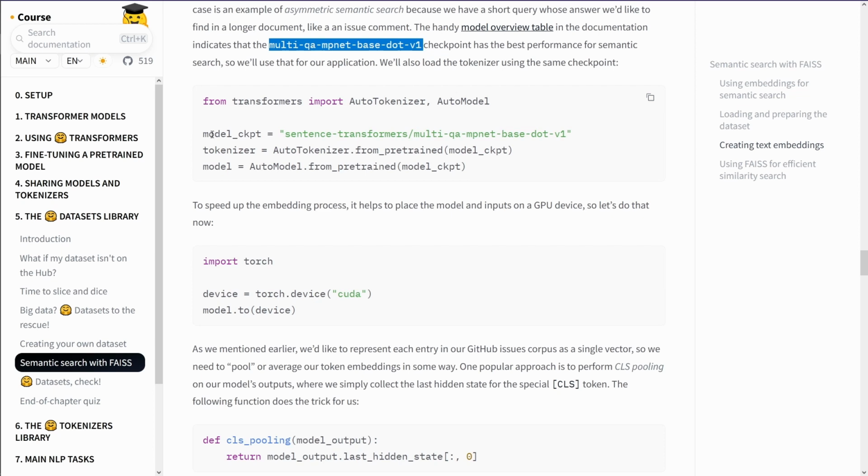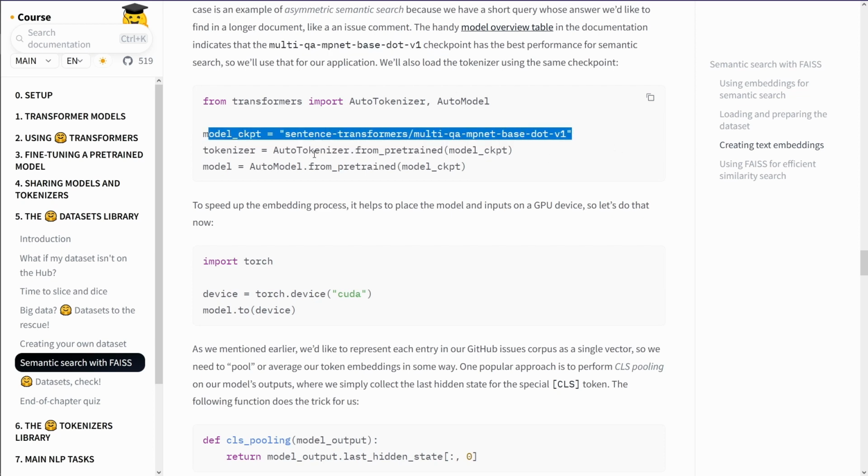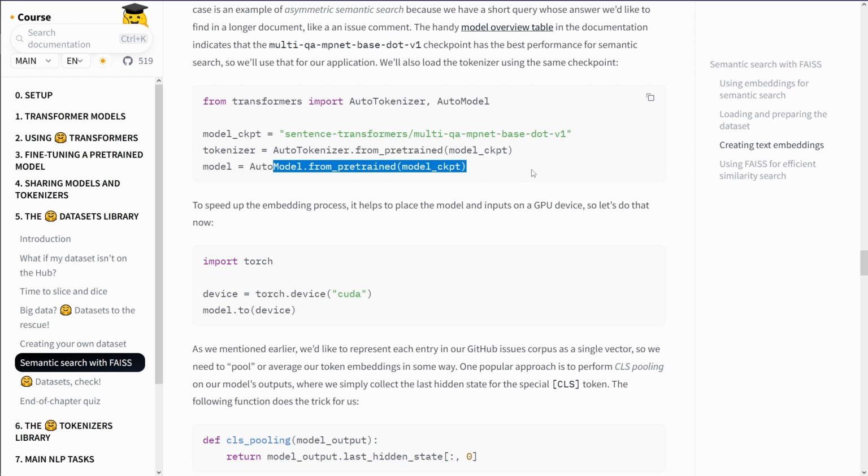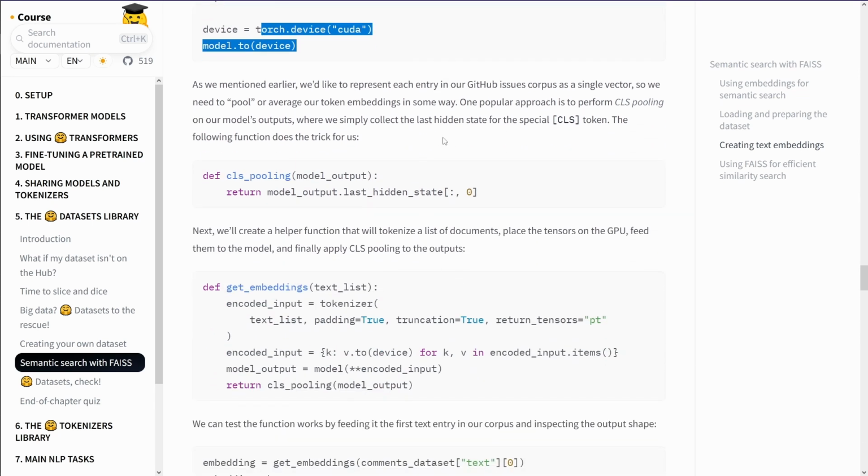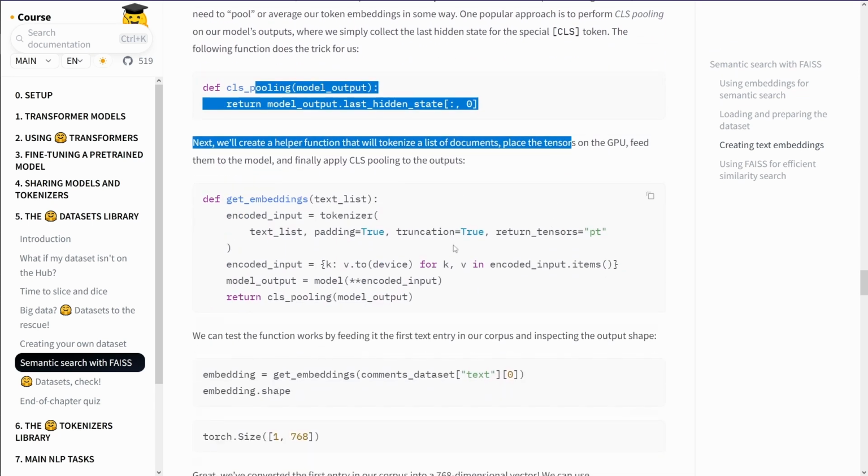So you notice this is a standard sentence transformer. We have our model, we have our tokenizer, and we have from pre-trained sentence transformers. This is our sentence transformer, on a GPU, yeah, torch device CUDA, beautiful. Our GPU, we have the pooling layer.